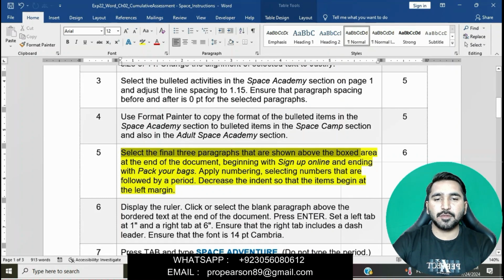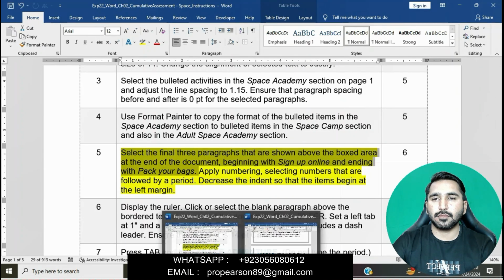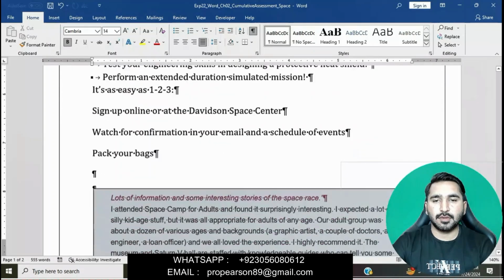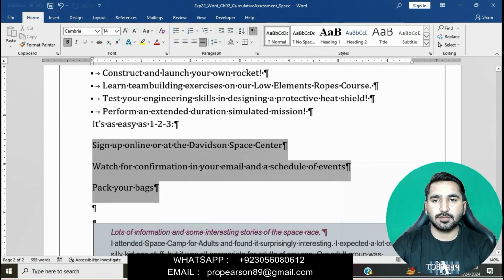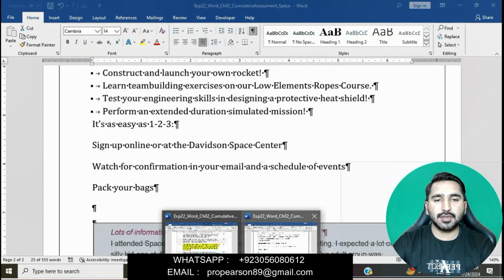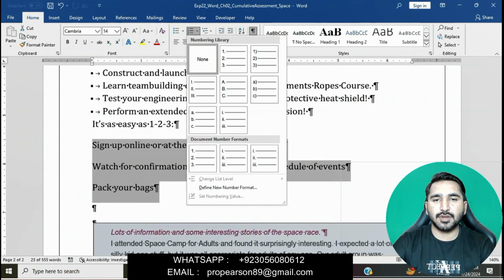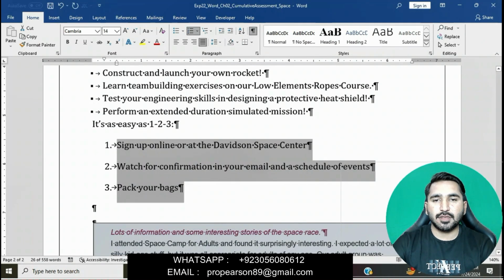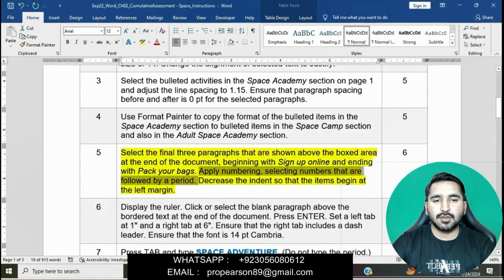Select the final three paragraphs that are shown above the boxed area. We will select this. Apply numbering, selecting numbers that are followed by a period. Go to the paragraph group, open the numbering library, and apply numbering that is followed by a period.